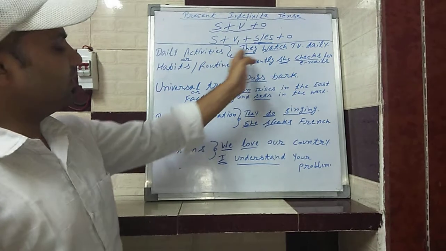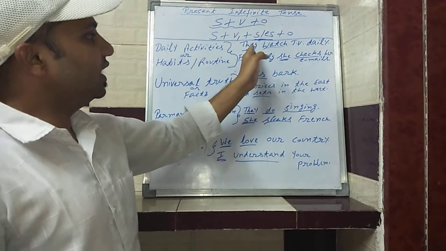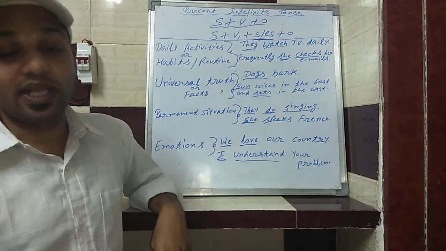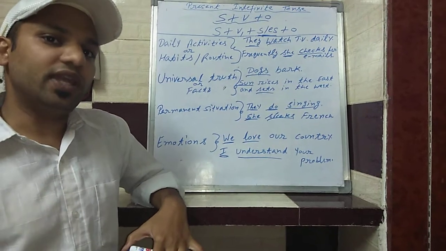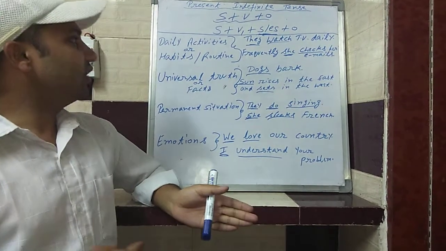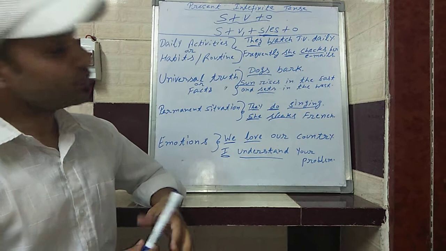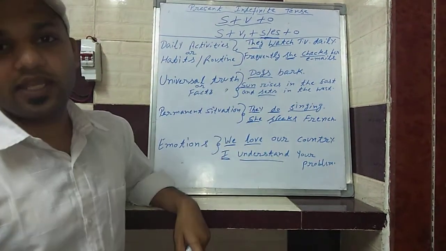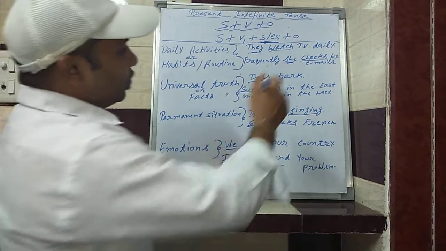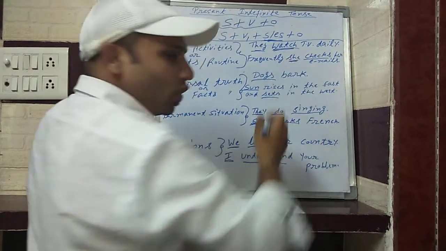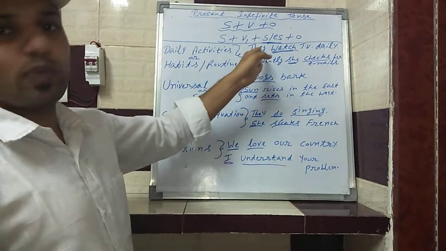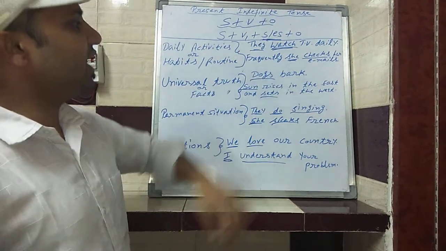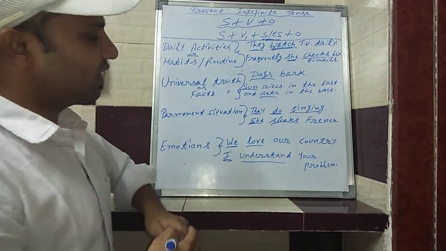First of all, we have made an example over here: they watch television daily. Daily means every day. It is a particular activity which happens daily. That's why it is in the present indefinite tense. We have used the first form of verb over here because it is a plural.